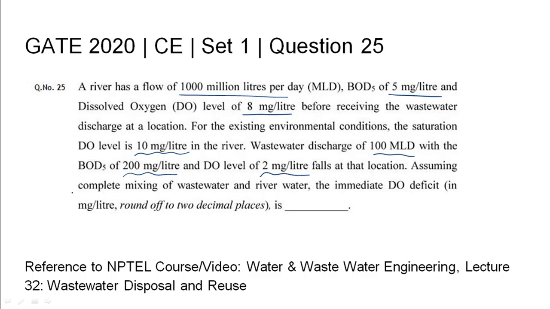Assuming complete mixing of wastewater and river water, the immediate DO deficit rounded off to 2 decimal places needs to be found. The relevant NPTEL reference has been listed as below.